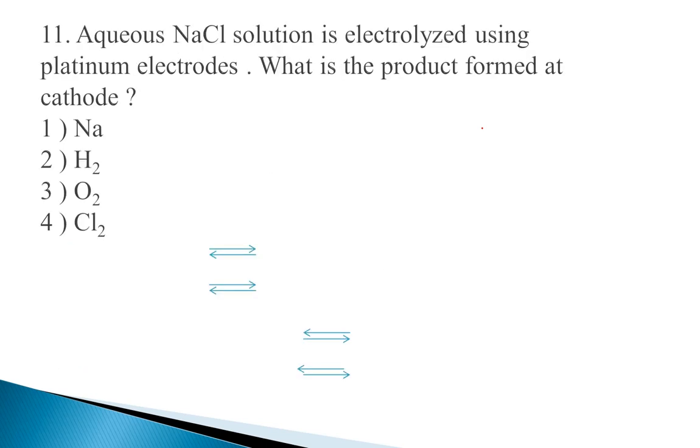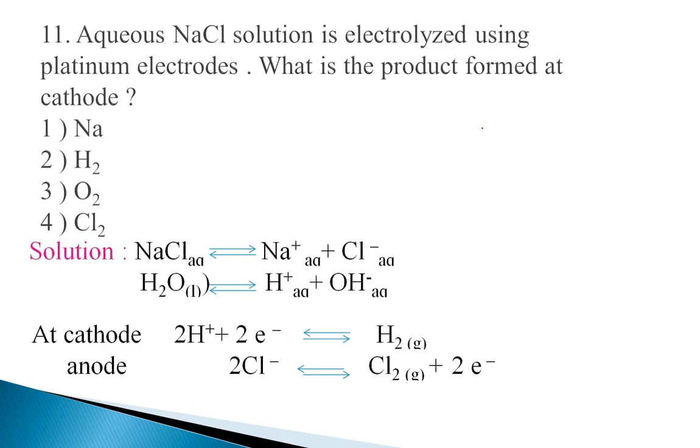Next question. Aqueous NaCl solution is electrolyzed using platinum electrodes. What is the product formed at cathode? Here we have to determine the product which is formed at the cathode, while aqueous NaCl is electrolyzed by platinum electrode. Here the options are like this.